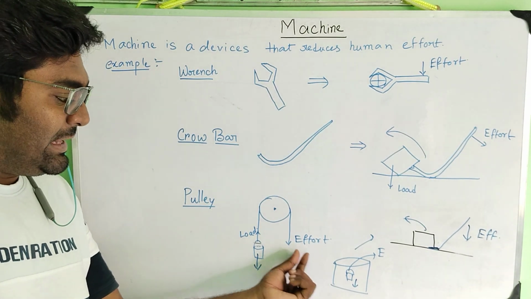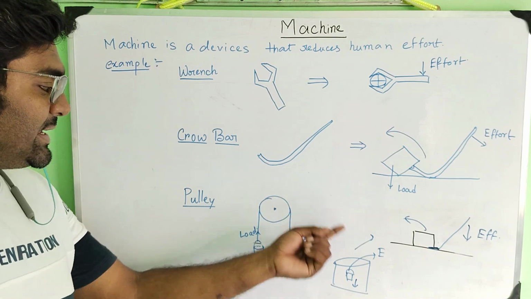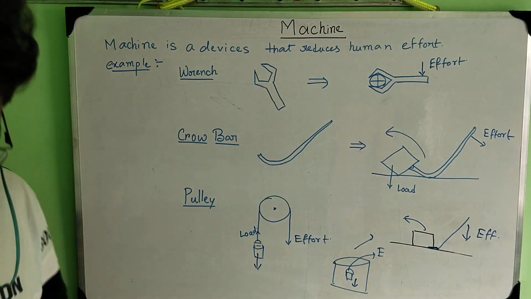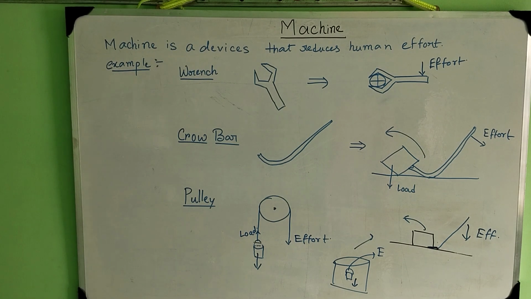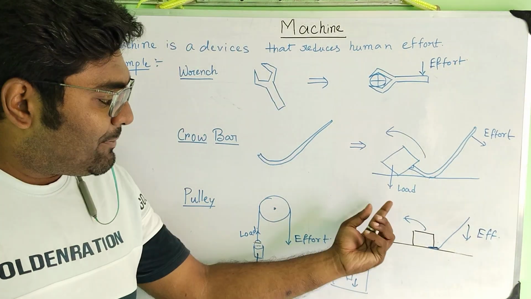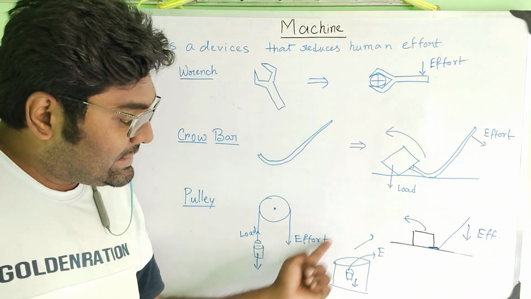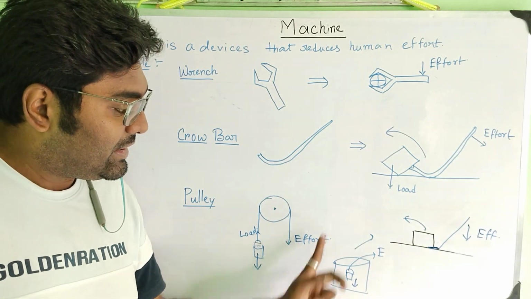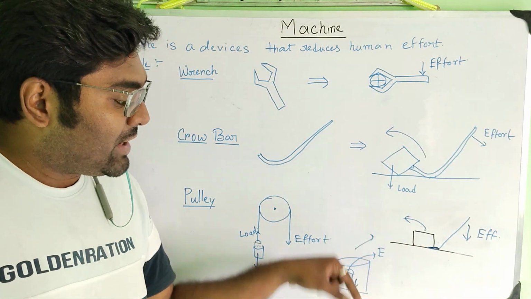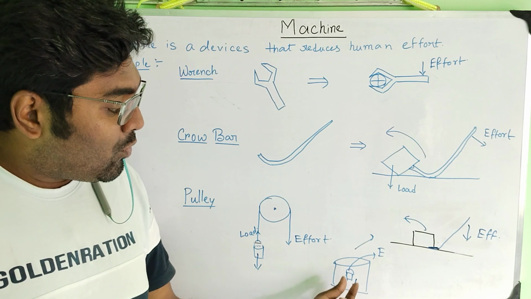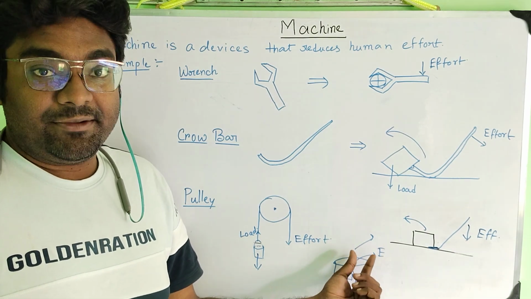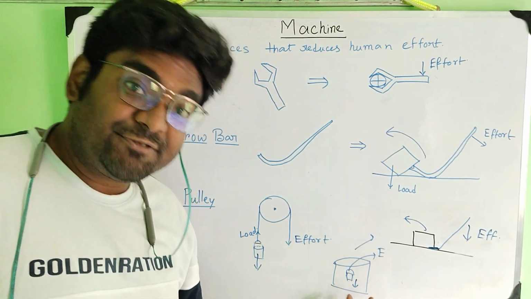Without it, the effort is upward and the load is downward, so we have to do the work against gravity, and it becomes very tedious for us.